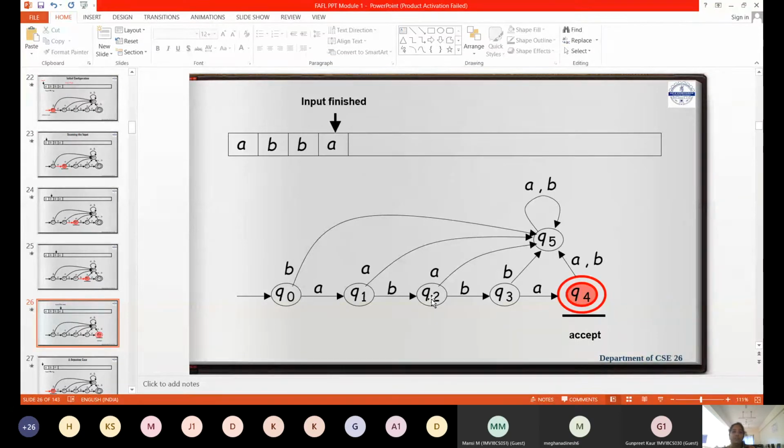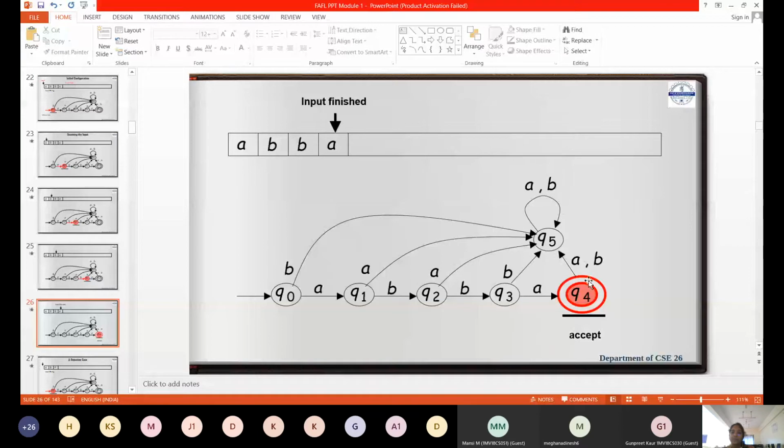What is my next input symbol then? B. What is my next input symbol? B. Okay. For Q2, I have given B. What about the A situation? A I have to give to Q5. For Q3, again, I have to give A. So this proper horizontal line is the proper one. Then for Q3, I didn't give the transition B, then go to the trap state.